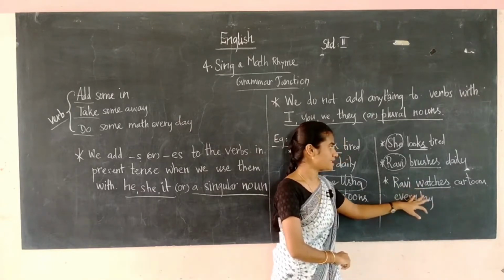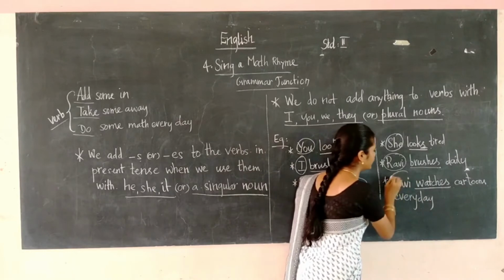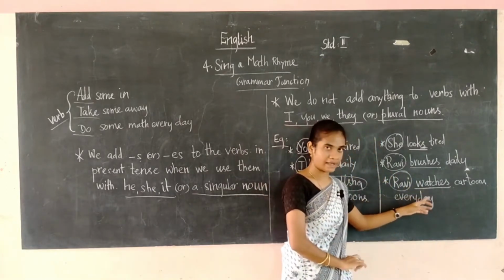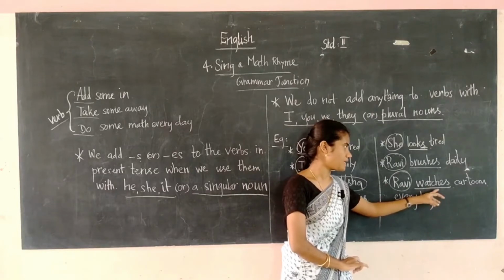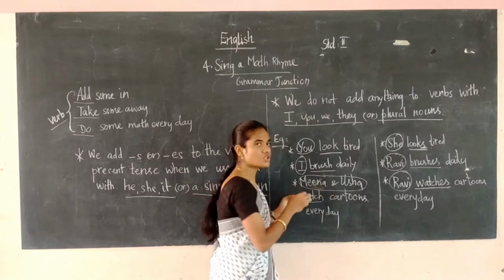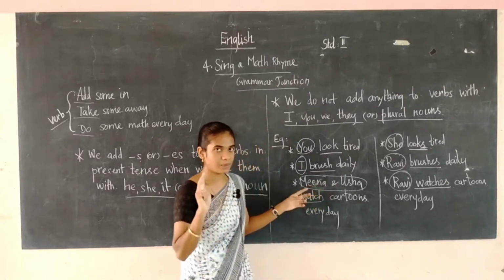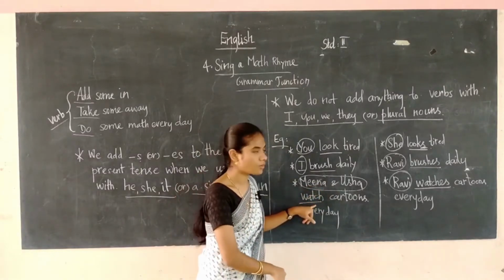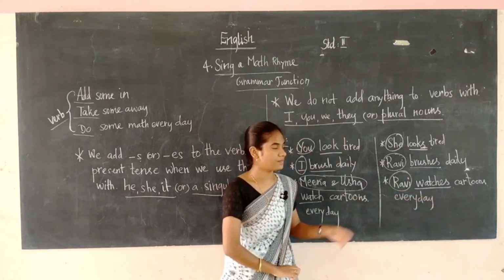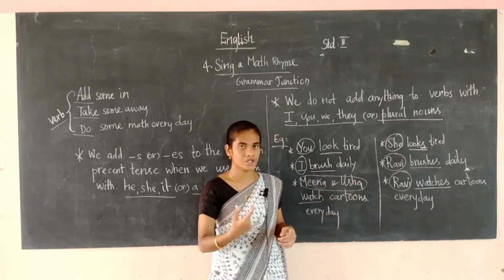The next one, Ravi watches cartoons every day. Here Ravi is a singular noun, only one person, so I have to add es to the verb: watches cartoons every day. If there are two people, like Meena and Musha, that is a plural one. For the plural we don't add anything, and for the singular we have to add s or es to the verb.